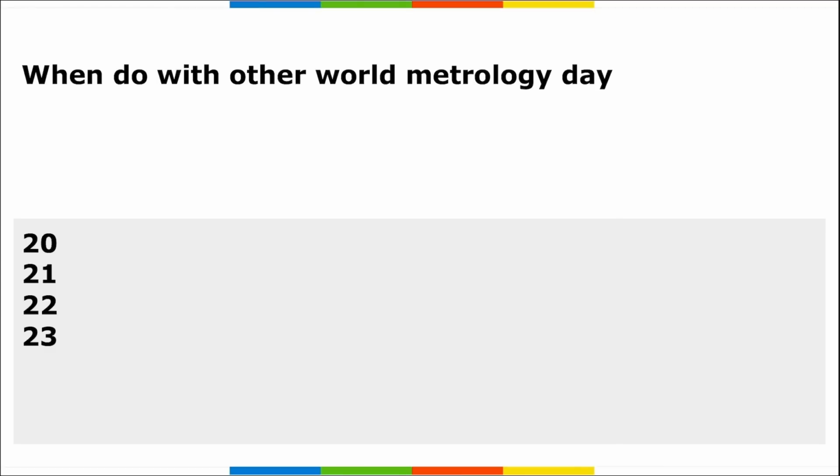Next is your important days. When do we observe World Meteorology Day? World Meteorology Day is observed on 20th of May, and it is to create awareness about meteorology, the scientific study of measurement and its application. The day also recognizes and celebrates the contribution of people who work in the intergovernmental and national meteorology organizations and institutes. Correct? So it was observed on 20th of May.